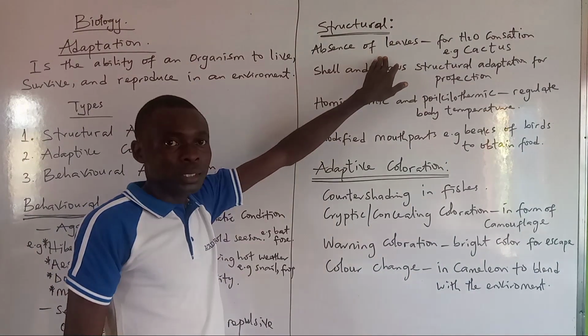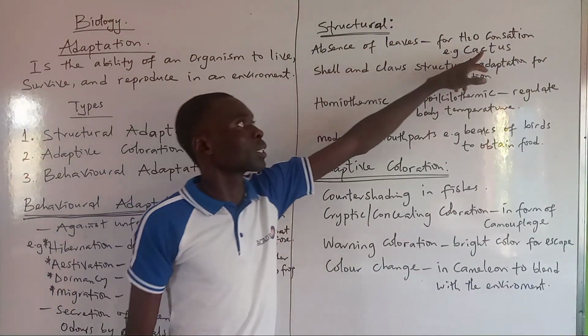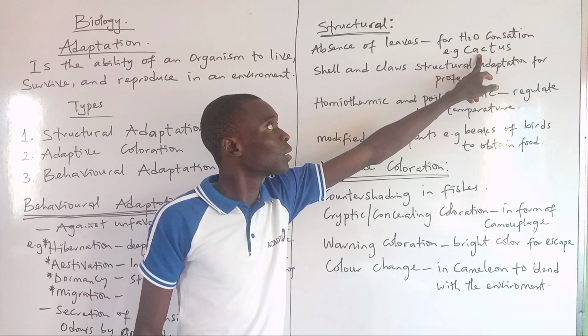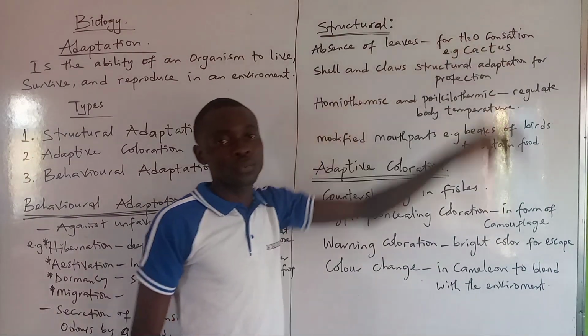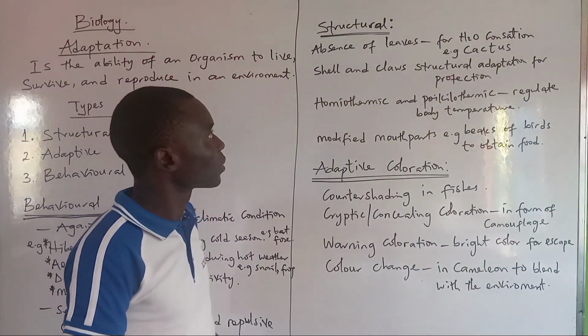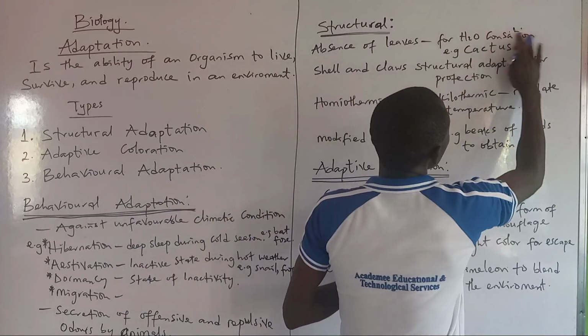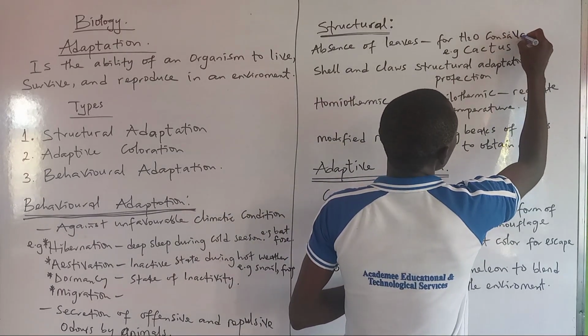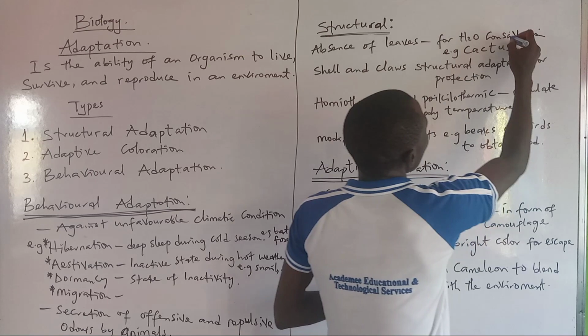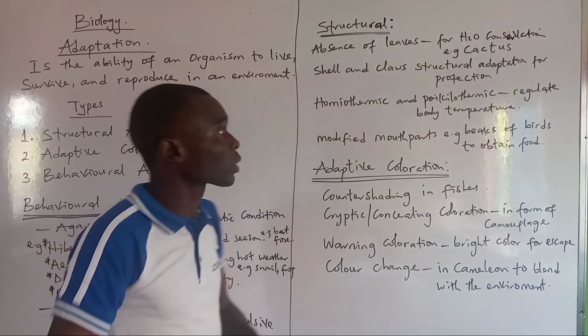In some plants, there is absence of leaves, such as in cactus plants. So in order to conserve water, yes, in order to conserve water.